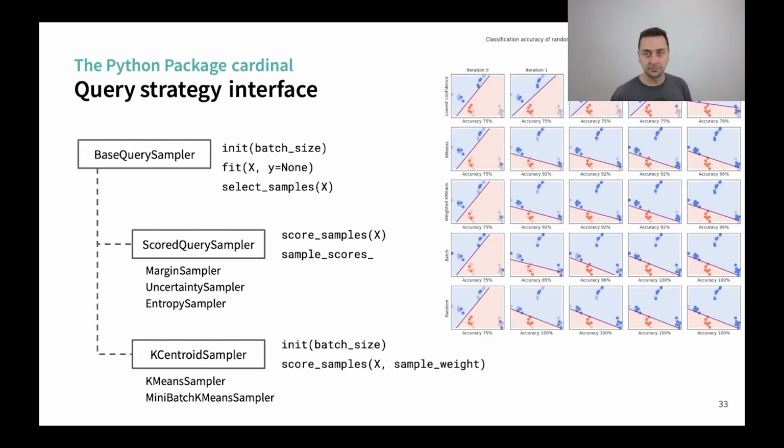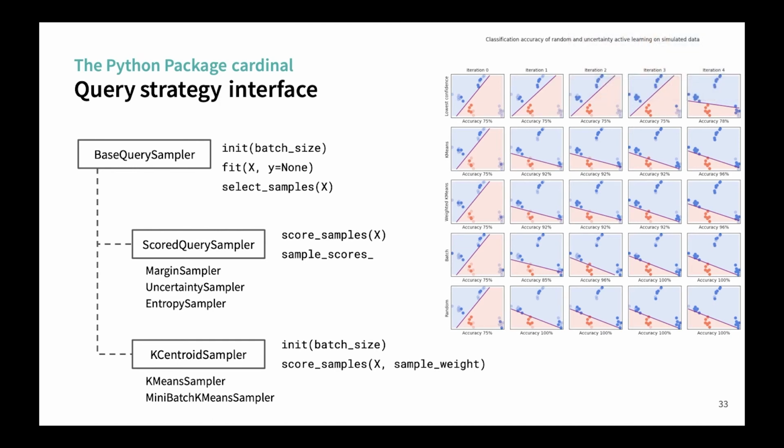And want to know more. So let's go a bit into the interface. It's very close to the scikit-learn one because actually we discussed with people from scikit-learn, who are specialists in terms of Python architecture. So you have a base query sampler that has the methods fit and select_samples. And from that, we derive two use cases.